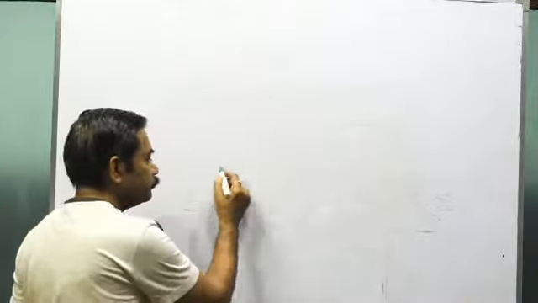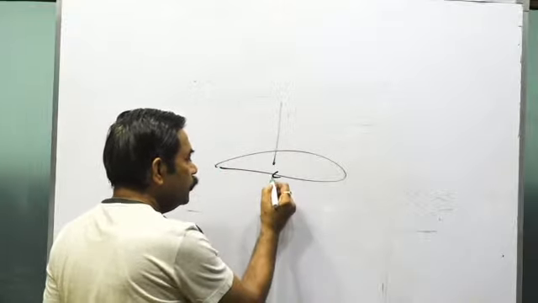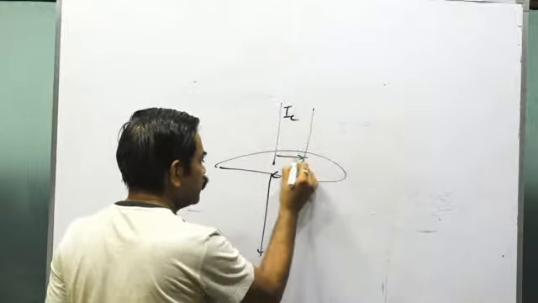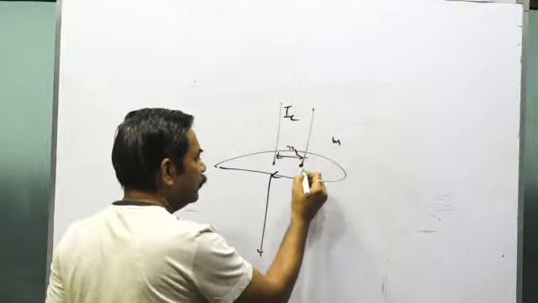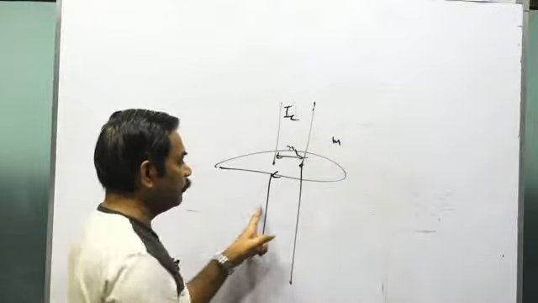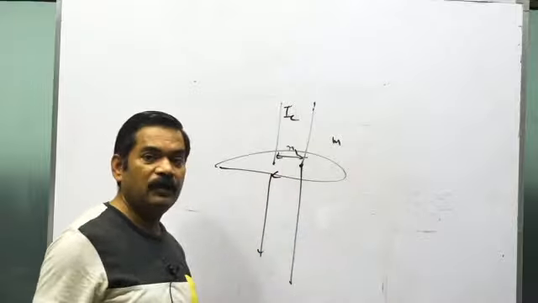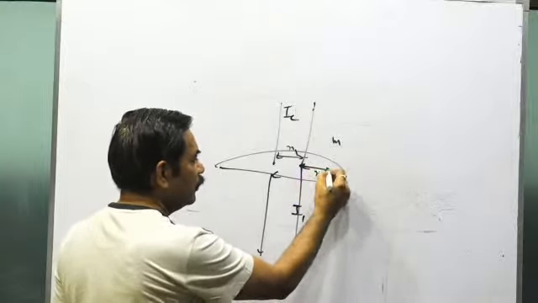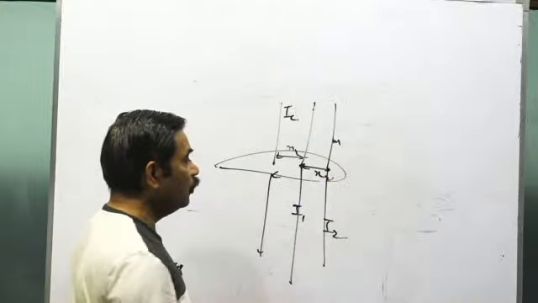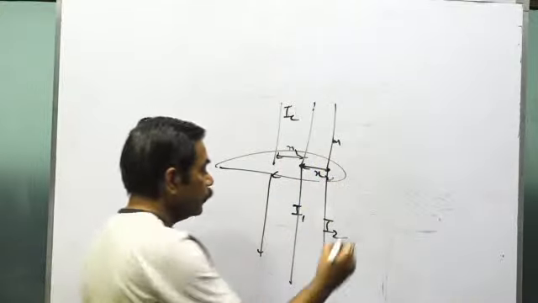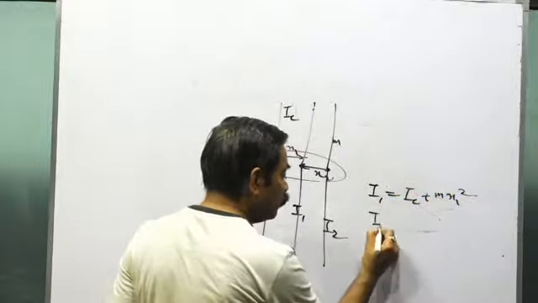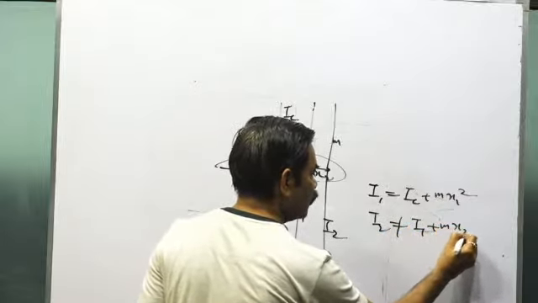About the theorem of parallel axis, the special point is what? Like this is the center of mass. You know the moment of inertia about an axis that passes through the center of mass is IC. There is another axis at a distance x1 from it. The mass of the body is m, and this axis is also parallel to the previous axis and is at a distance x1 from the center of mass. About this the moment of inertia is I1. There is another axis at a distance x2 from it. About this axis, the moment of inertia is say I2. All the three axes are parallel. Then see, I1 will be equal to IC plus m x1 square. But I2 will not be equal to I1 plus m x2 square.